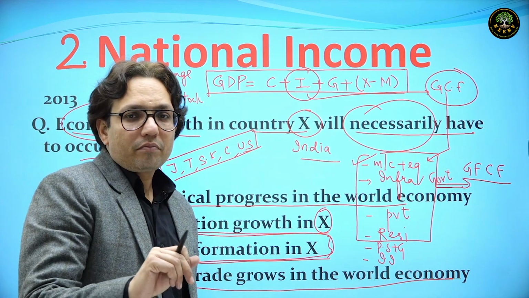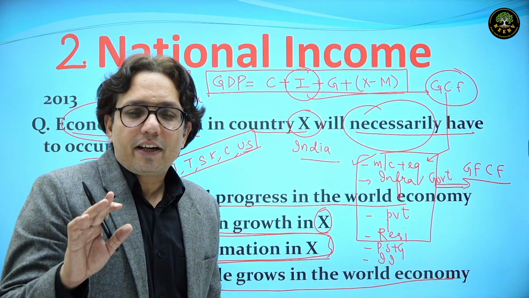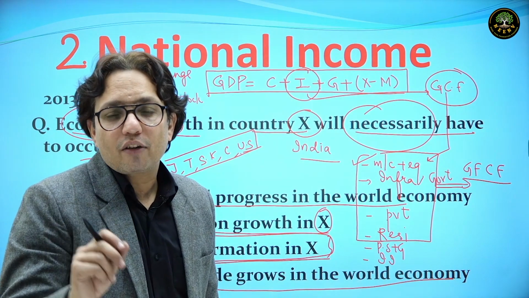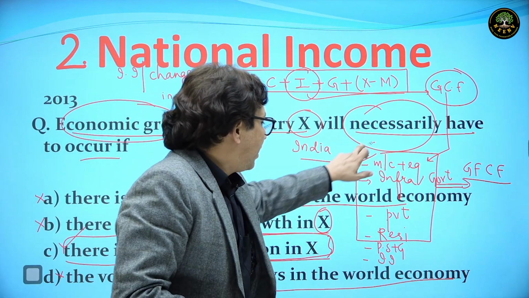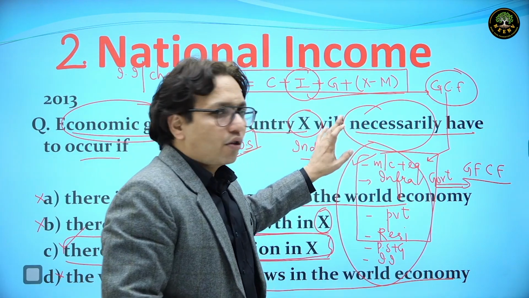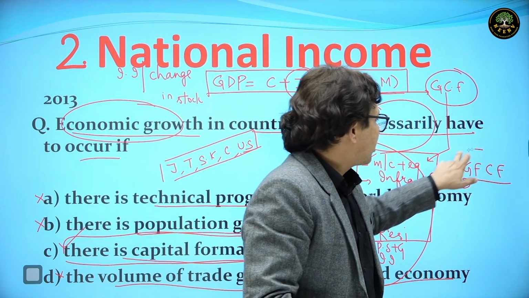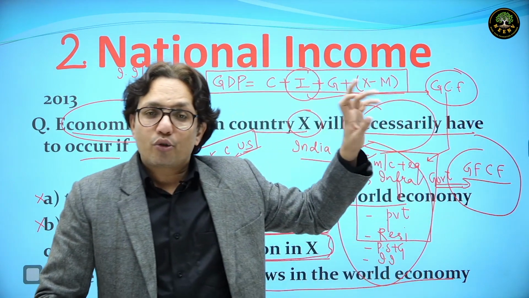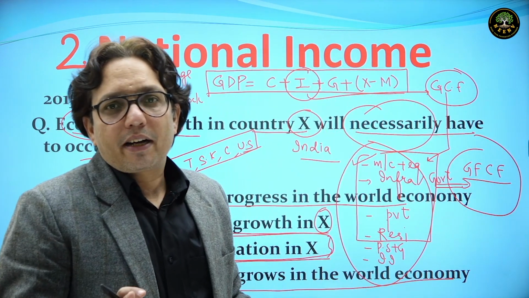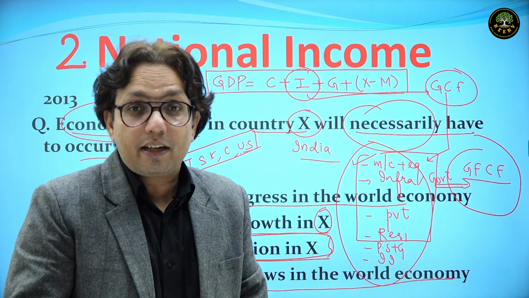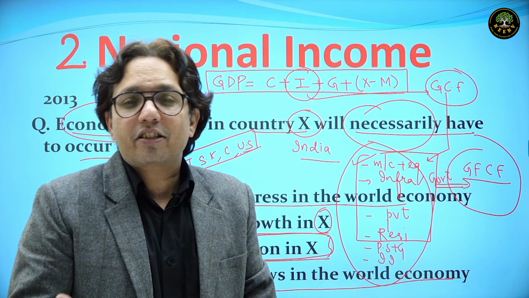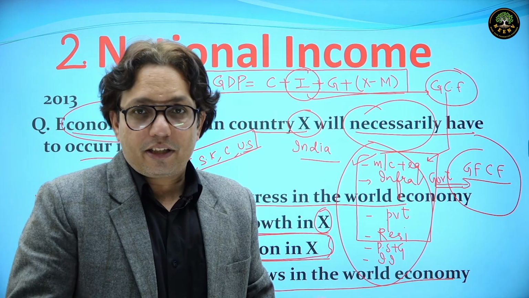Now this GFCF comprises 95% of gross capital formation. That is, if in one year we are spending 100 rupees on these six, 90 to 95 is being spent on GFCF. So generally, investment in the country is read synonymously with gross fixed capital formation, or GFCF.